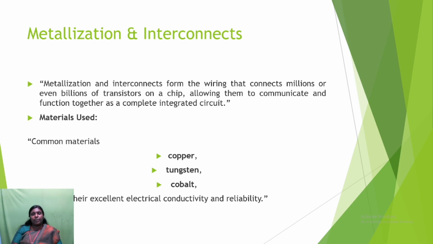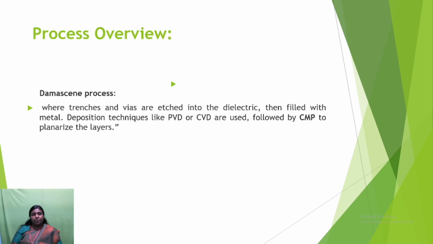The materials used for metallization and interconnects are copper, tungsten and cobalt, and the material will be chosen for its electrical connectivity and reliability. The process overview: this is the process for the metallization and interconnect. The first one is the damascene process, where trenches and vias are etched into the dielectric, then filled with metal. Deposition techniques PVD or CVD, chemical vapor deposition, are used, followed by CMP, that is chemical mechanical planarization, to planarize the layers.